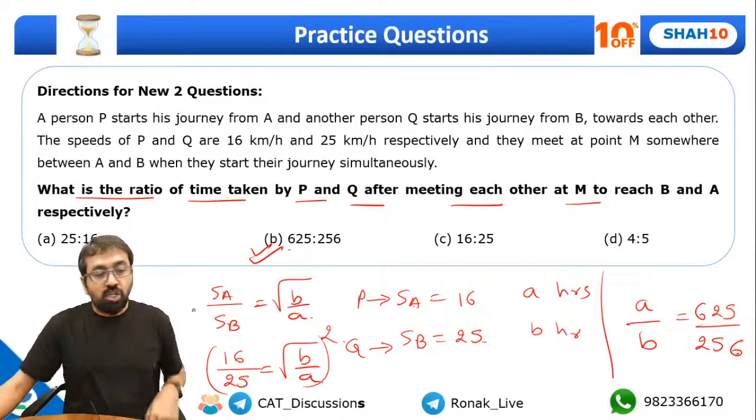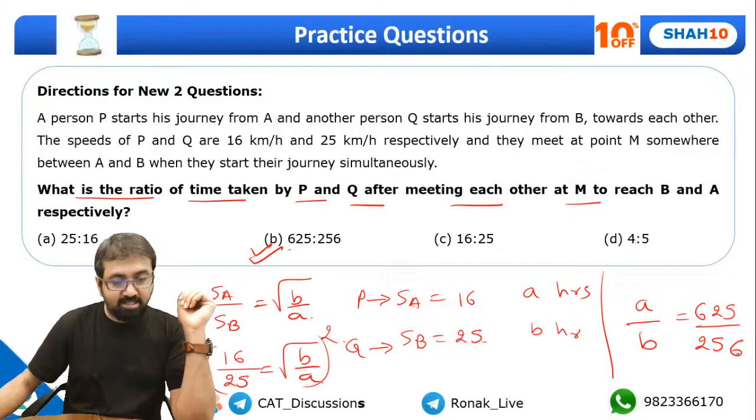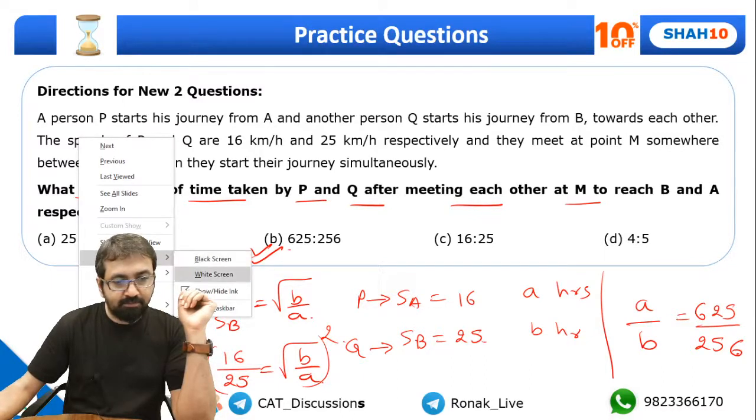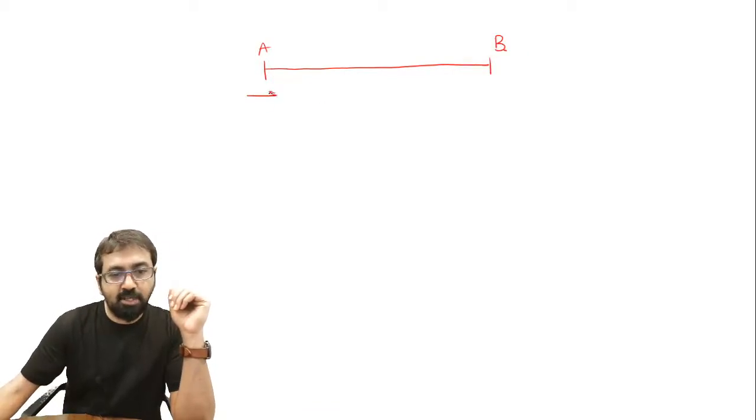Now comes the question: how did we get this thing? Let me show you one concept for this. Let's understand this through an example. Suppose two people started from points A and B towards each other at speeds SA and SB.